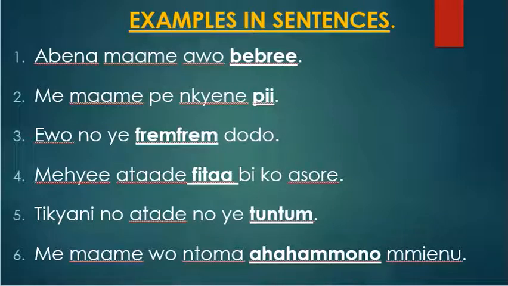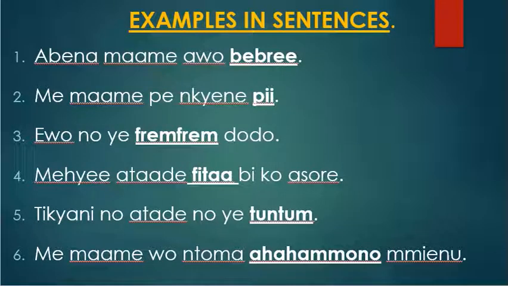Ticheni no atade no ye tuntum. So this one too is describing the color of the teacher's dress. They say the teacher's dress, the color of it is what? Black. The color of the dress is what? Black. So the black is describing the color of the dress. So the black there is the adjective there.